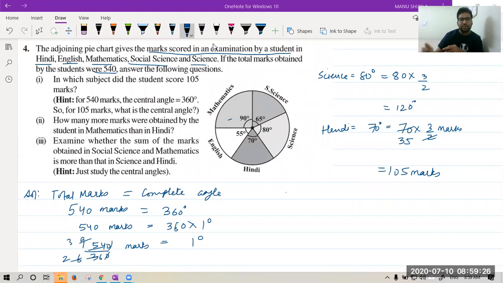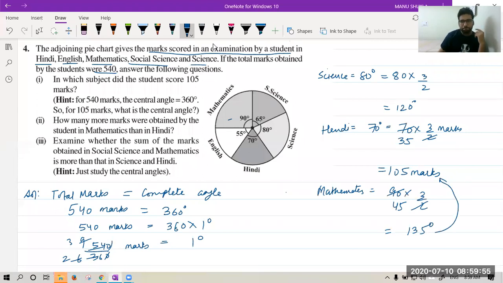Now tell me the second part: how many more marks were obtained by the student in mathematics? Okay, in mathematics, let's find the marks. 90 into 3 upon 2, 45 into 3 is 135. So 135 is more than 105 by how much? 30. Very good, Krishna. So 30 marks more in mathematics. I hope all of you are getting the concept of pie chart and how it is helpful for us. Very good, Ananya, Joel.